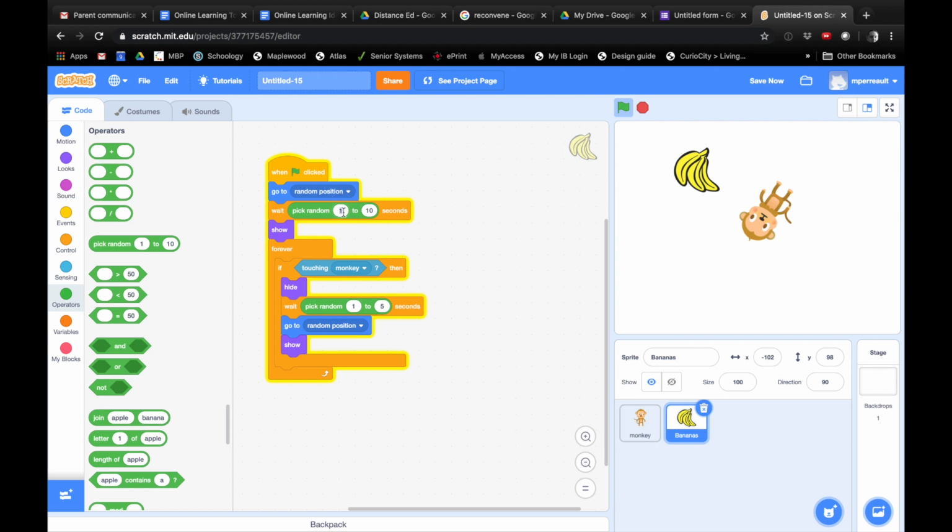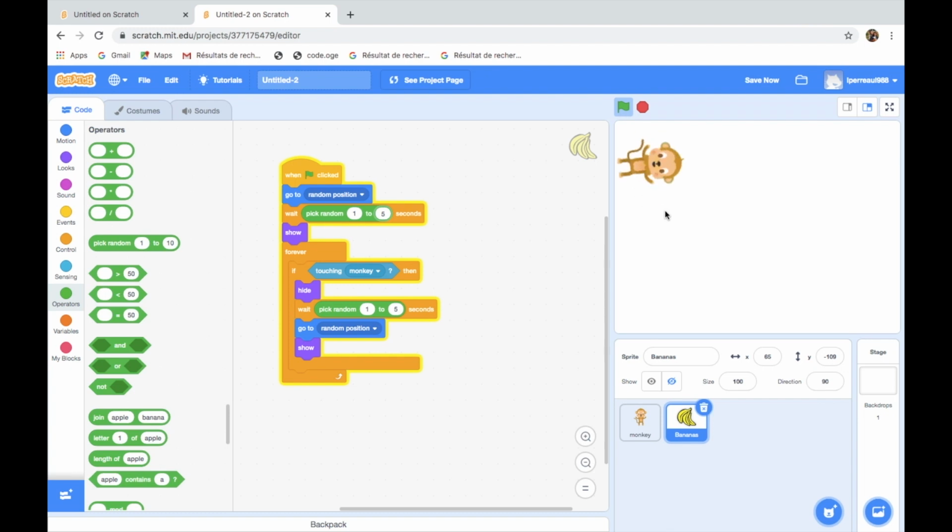Okay. So then you're gonna change this 1 to 5 again. Yeah. So now you've got this one ready, you can click your flag to see, and when you start it, you'll see that the banana will take between 1 to 5 seconds to appear.